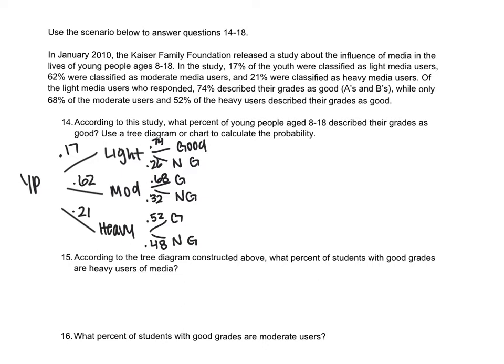So to figure out what percent of students had good grades, we have to find the ands. So I have to do 0.17 times 0.74, and we get 0.123.